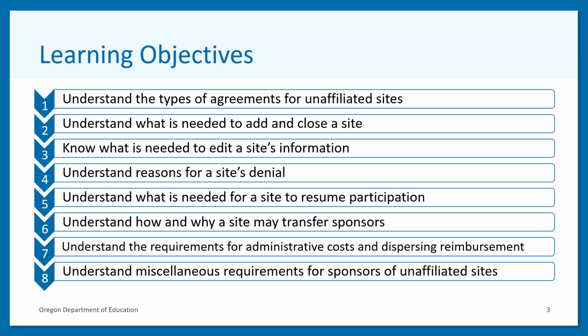After this video, you will understand the types of agreements for unaffiliated sites, understand what is needed to add and close a site, know what is needed when making changes to the site, understand reasons for a site's denial, understand what is needed for a site to resume participation, understand how and why a site may transfer sponsors, understand the requirements for administrative costs and dispersing reimbursement, and understand miscellaneous requirements for sponsors of unaffiliated sites.